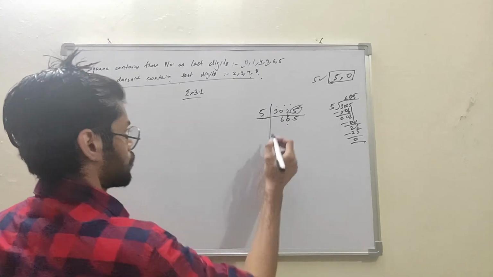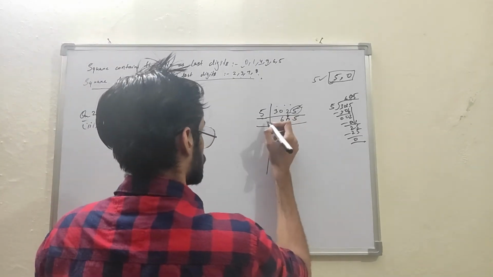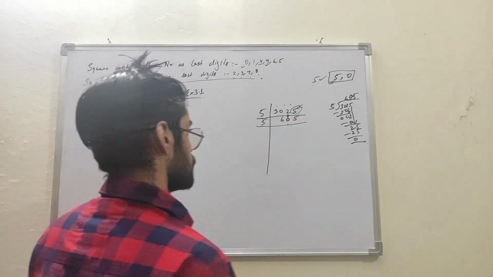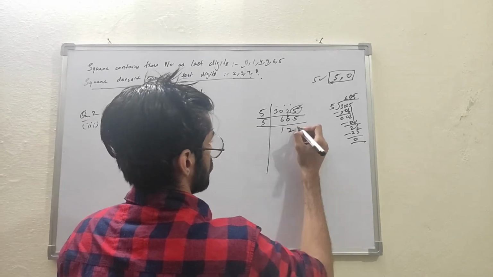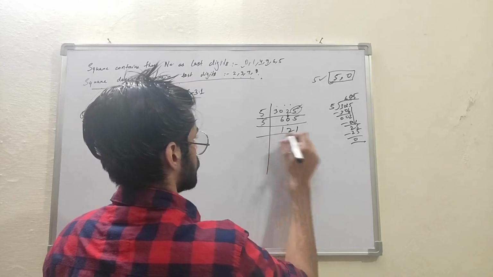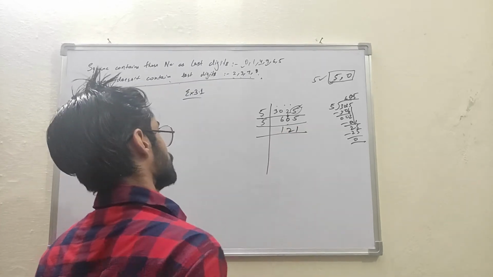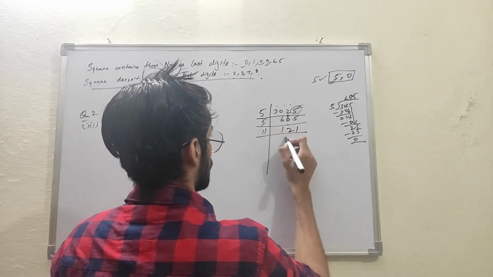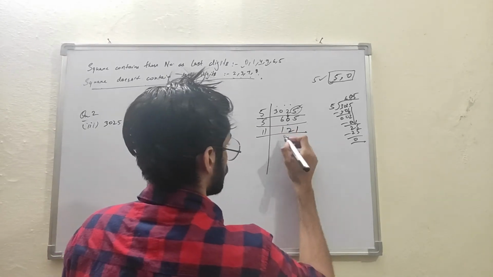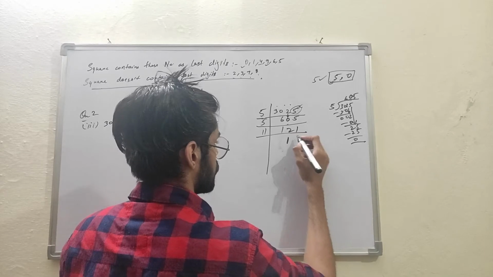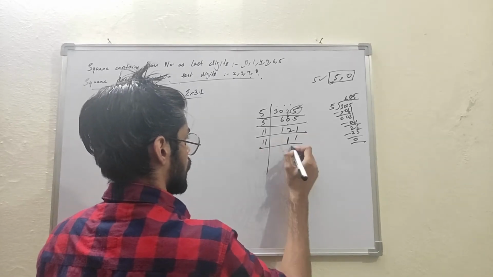Okay, so 605 we have obtained. Now again it will be divisible by 5. So 5 1s are 5, 5 2s are 10, 5 1s are 5. 121 is divisible by 11. 11 11s are 121, and the remainder will be 0. So again 11, 1.